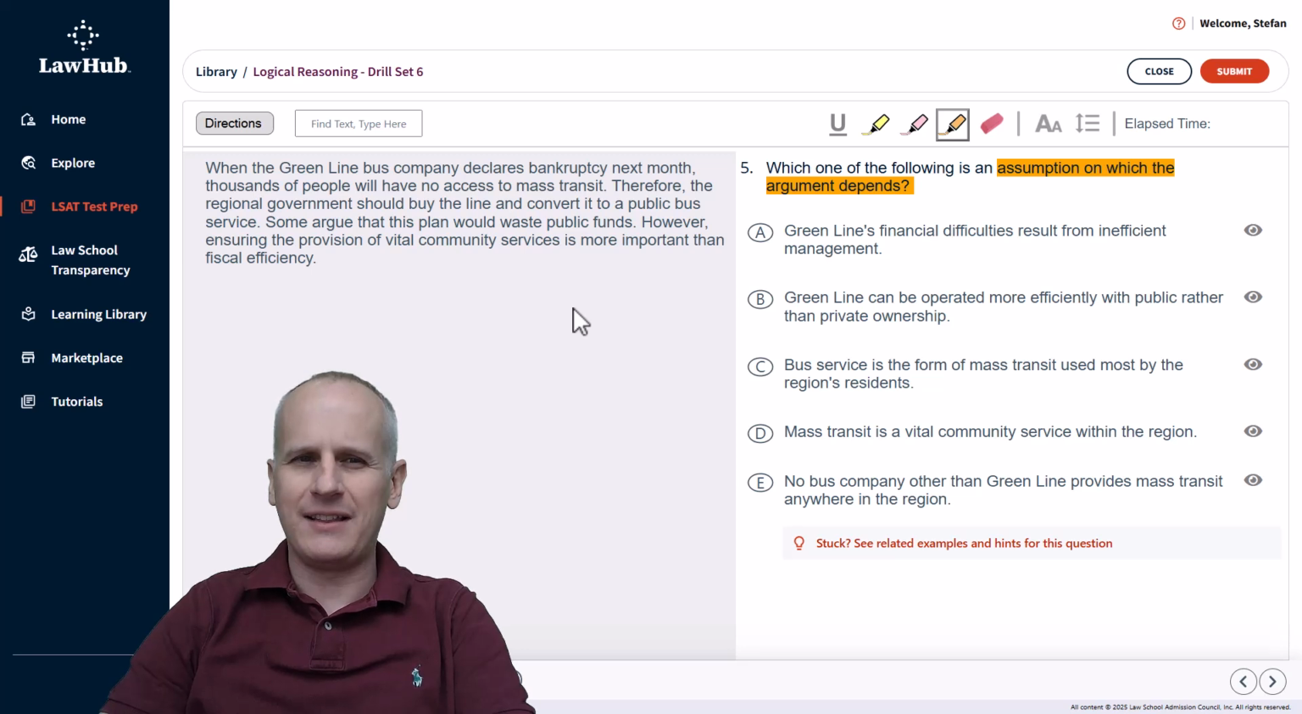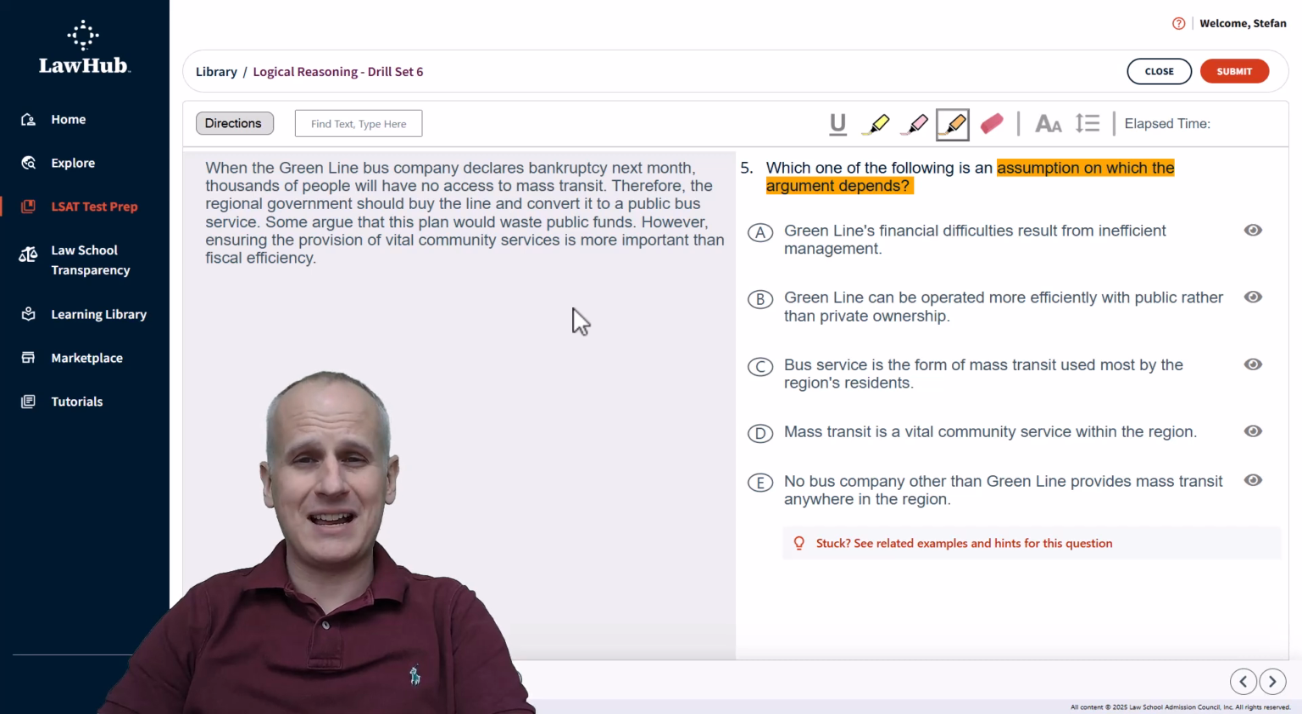So we keep our highlight tool ready to go. We're going to read the paragraph, and then we're going to highlight solely the conclusion of said argument. Statements read, when the Green Line Bus Company declares bankruptcy next month, thousands of people will have no access to mass transit. Therefore, the regional government should buy the line and convert it to a public bus service. Some argue that this plan would waste public funds. However, ensuring the provision of vital community services is more important than fiscal efficiency.